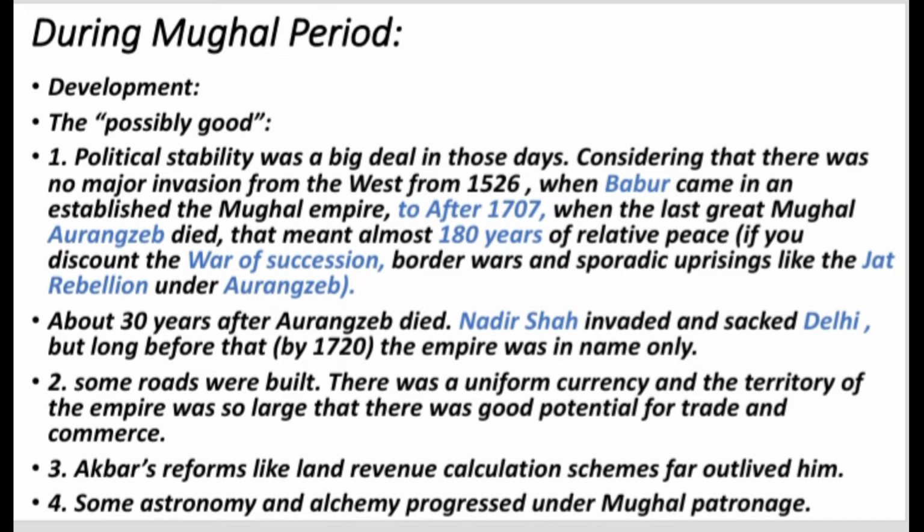Some roads were built. There was a uniform currency, and the territory of the empire was so large that there was good political stability, trade and commerce. Akbar's reforms, like the land revenue calculation schemes, outlived him. Some astronomy and alchemy progressed under Mughal patronage.